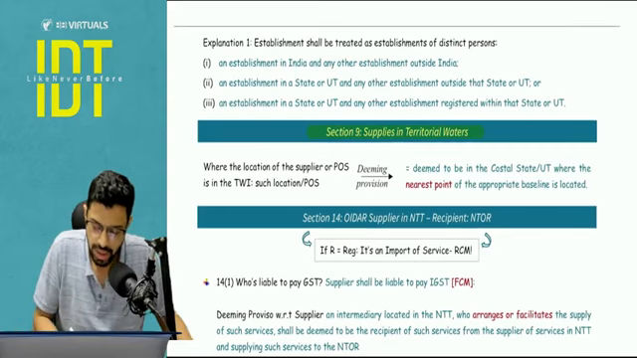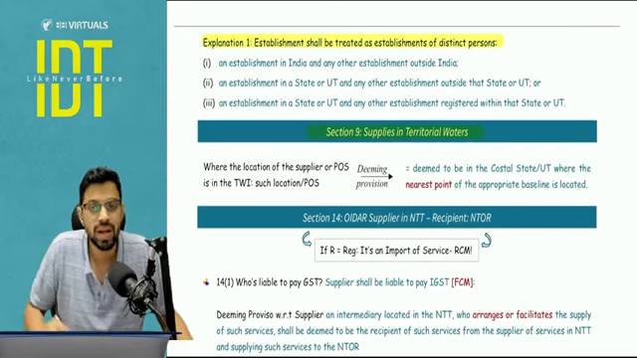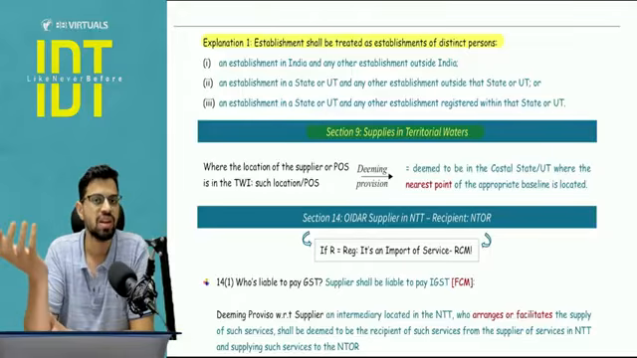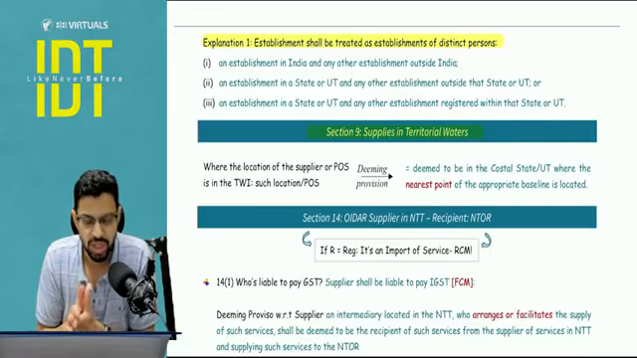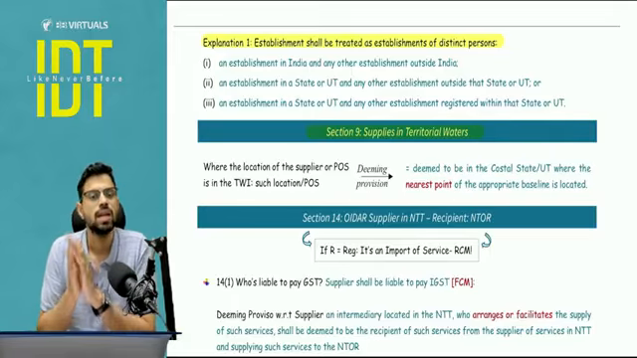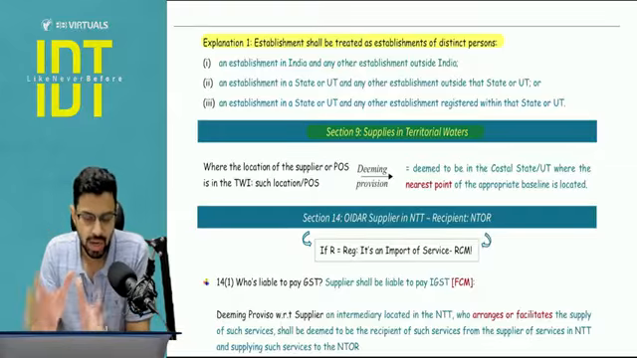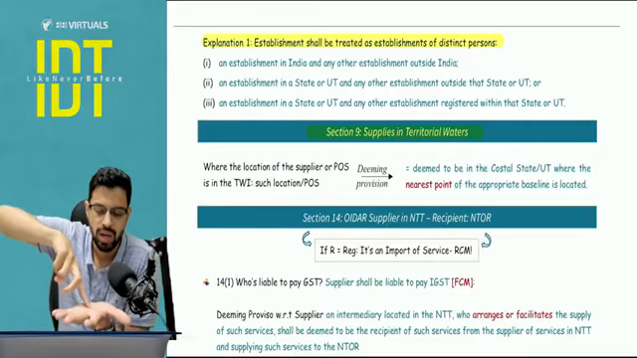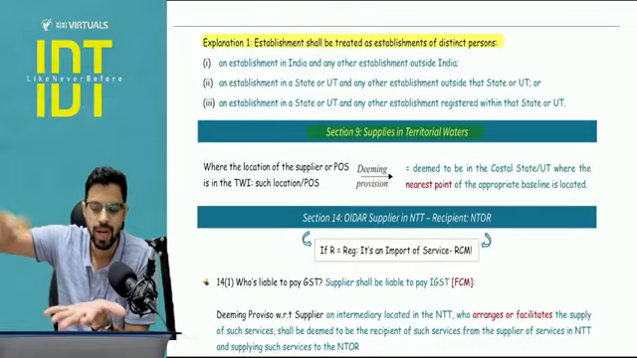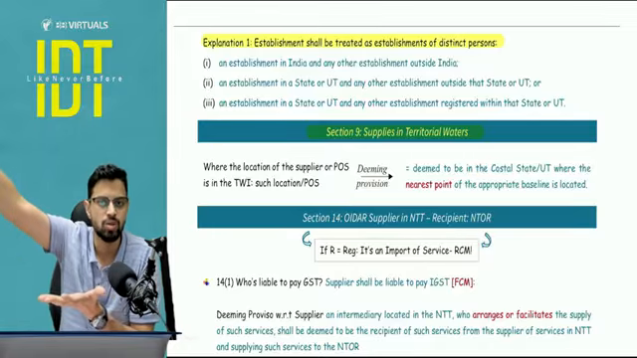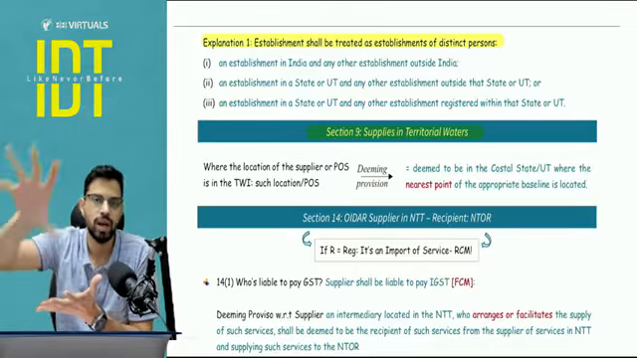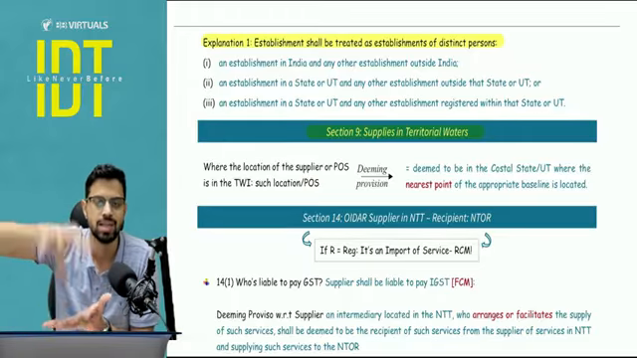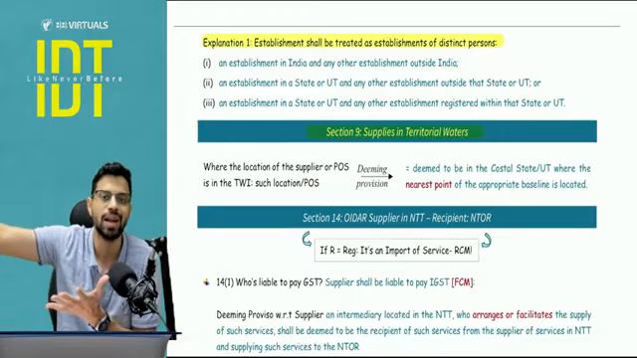Then there is an explanation, that is establishment will be treated as establishment of distinct person. Sir, where do we use this definition? This definition is used in the export of service definition that I will cover in a couple of minutes. But understand, establishment shall be treated as establishment of distinct person when there are two units in one state, one unit in one state, another unit in another state, or one unit in India, another unit outside India. So basically at the end of the day, you are one company only, you are one person only, you just have different units either in one state, more than one state, or more than one country.